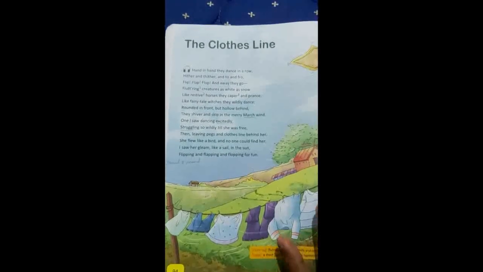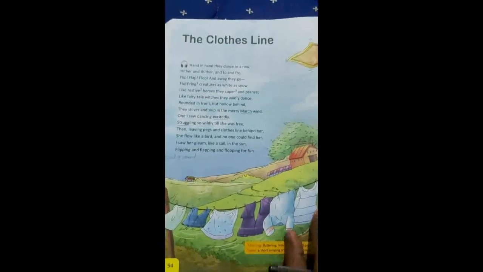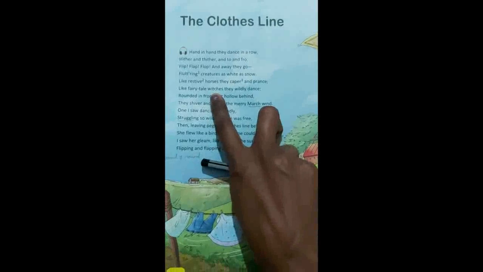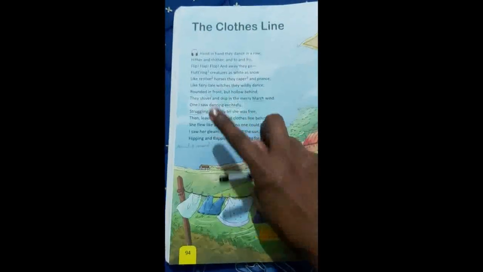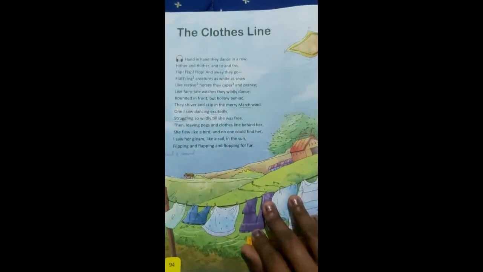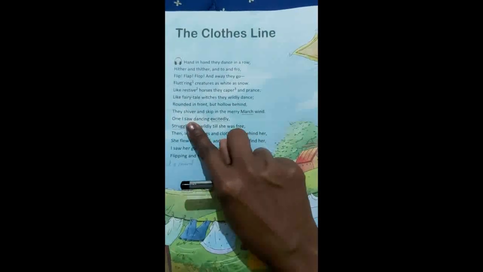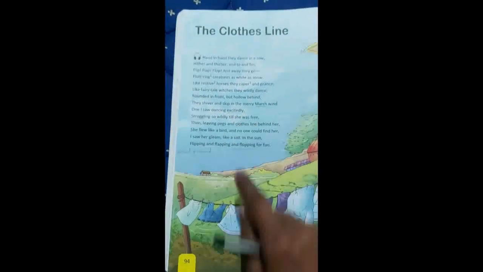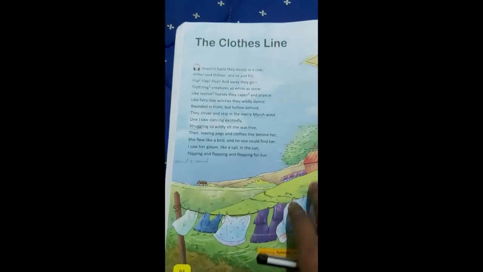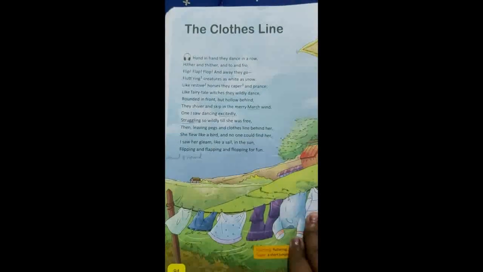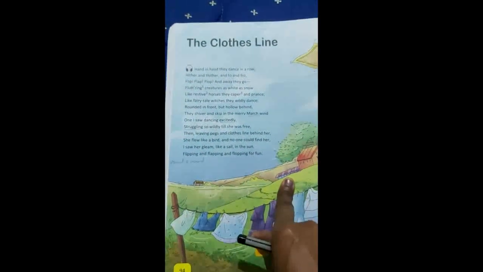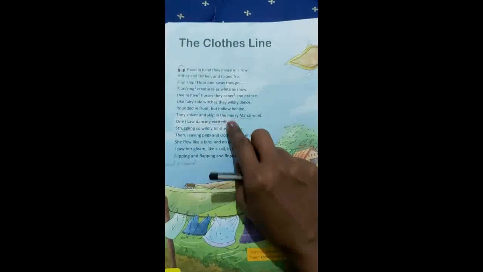They are very merry on the rope, and they are dancing like fairy tale witches. A witch is a lady, so they are dancing like a witchy lady. One I saw dancing excitedly. One cloth is dancing very excitedly. Here there are more dresses, more clothes on the rope, and they are very happy and very merry.